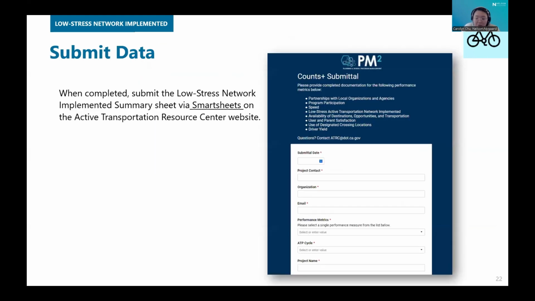And when that's complete, you can submit the LTS Excel file via Smartsheets on the Active Transportation Resource Center website.